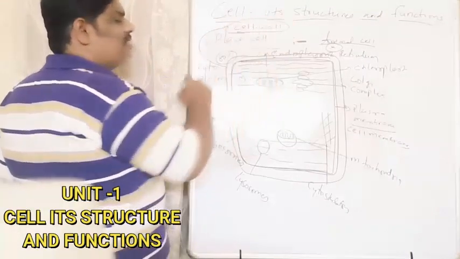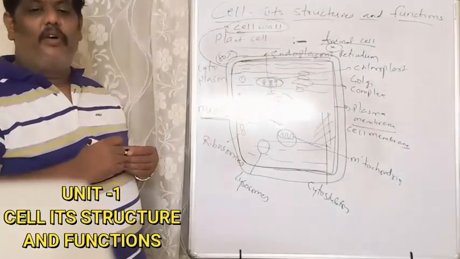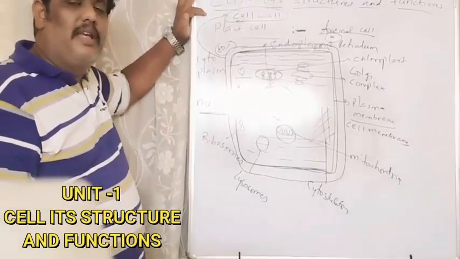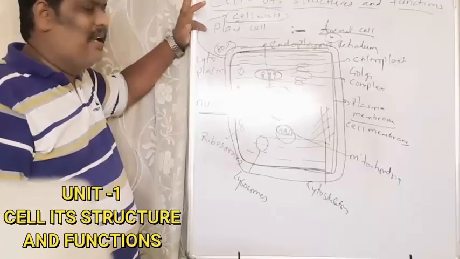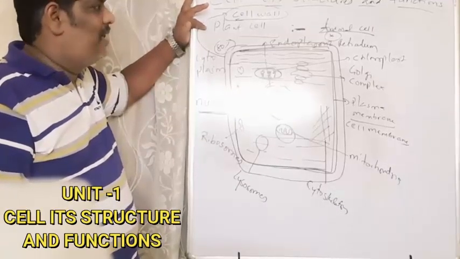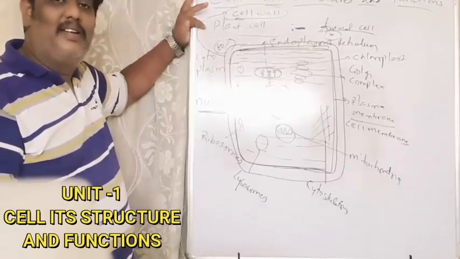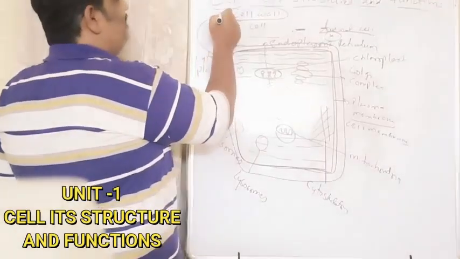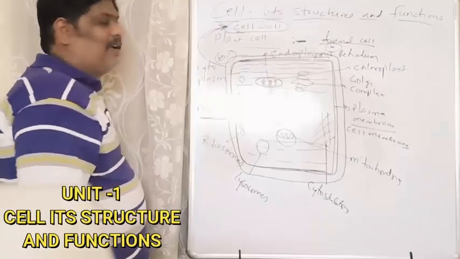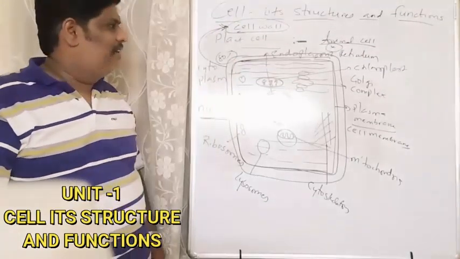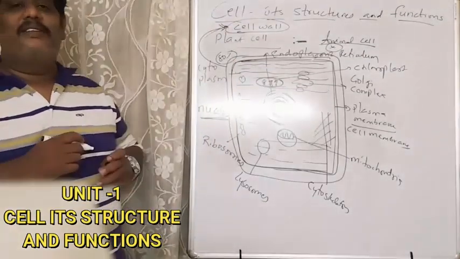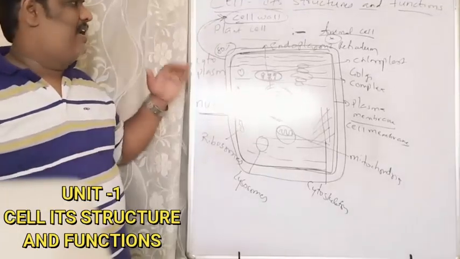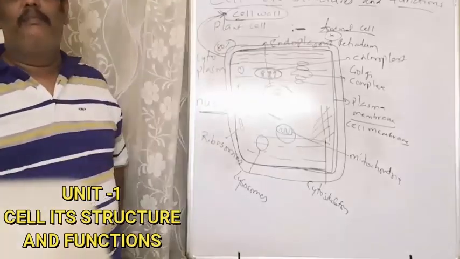So the cell wall is the second organelle which is present in the plant cell but completely absent in the animal cell. In the next topic we will definitely discuss the cell wall and the chloroplast in detail, but for now these are the two differences which we have to remember so that you can understand the plant cell and animal cell better.